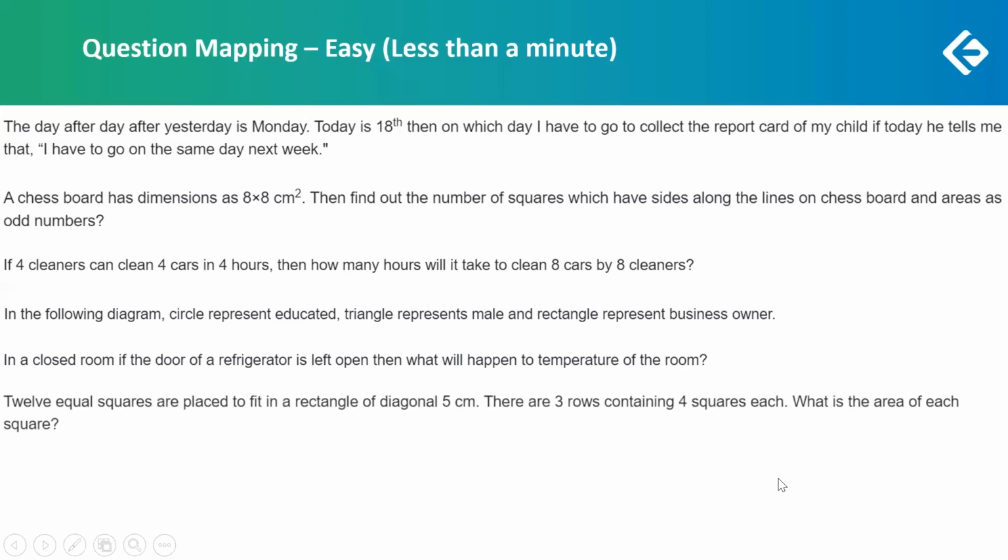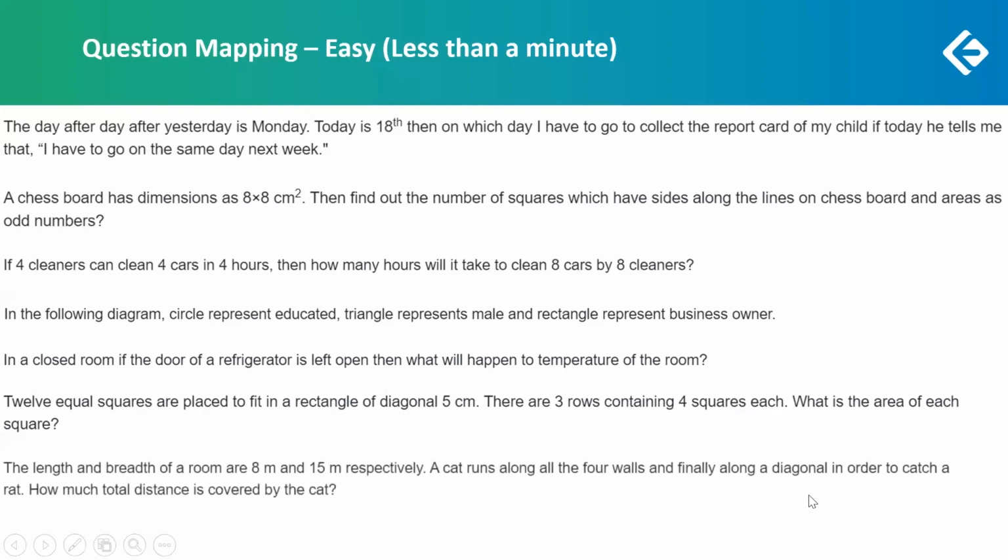And the next one is: 12 equal squares are placed to fit in a rectangle of diagonal 5. There are 3 rows containing 4 squares each. What is the area of each square? First of all, what will be the number of squares? That would be 3 into 4, that is 12. So there should be 12 equal squares. Basically, the area of all the squares combined should be equal to 12, and the number of squares is 12. So 12 by 12 will give you an answer of 1. 1 centimeter square would be the correct answer.